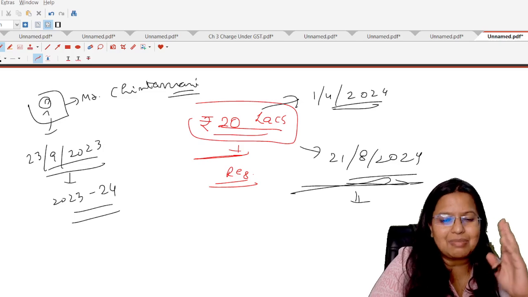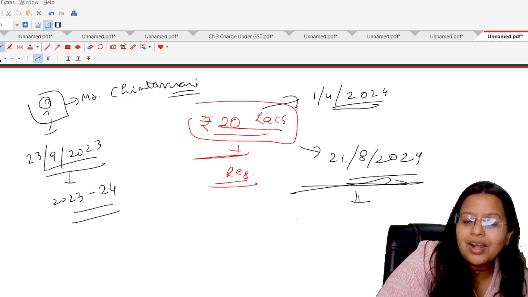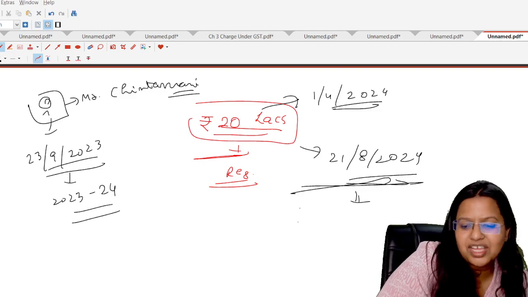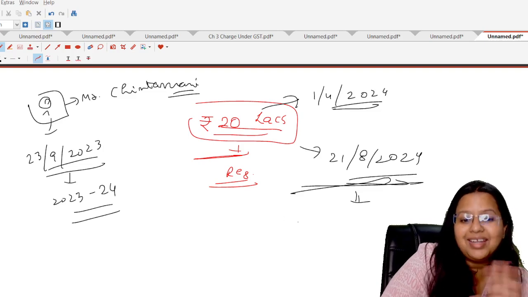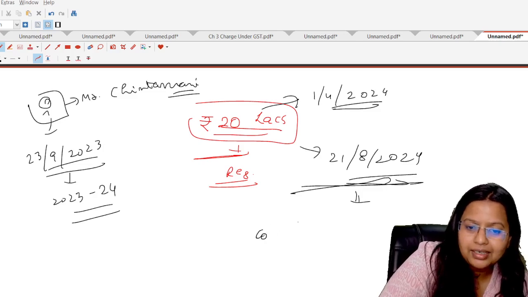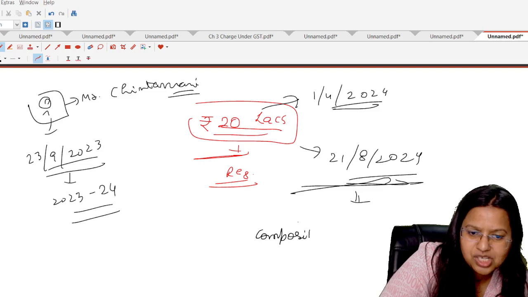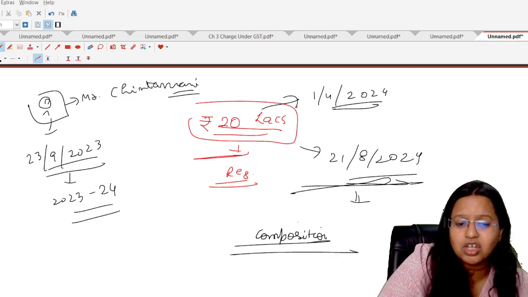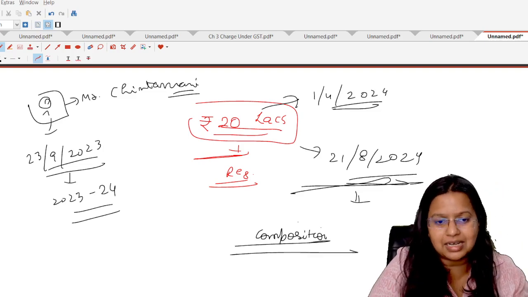A very smart person tells him that you are now liable to take GST registration. But do not take GST registration in the regular scheme. Instead of that, take the registration under the Composition Scheme. It is very beneficial for small taxpayers. Therefore, we get registered under the scheme.